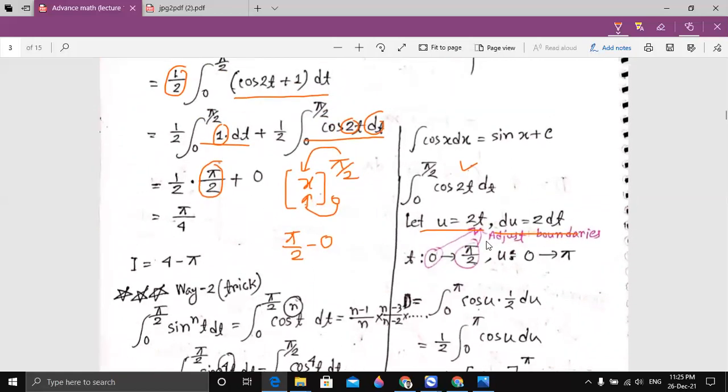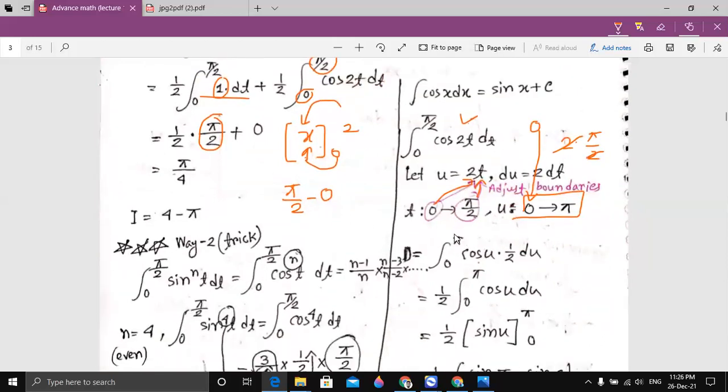Now, as we used the substitution rule, we have to adjust the boundary. Our lower limit was 0 and upper limit was pi by 2. Here we input the value: 2 into 0 is 0, so our lower limit is 0. If we input pi by 2, it will be 2 into pi by 2, and we can cancel the 2s and get pi. So our new limit is 0 to pi.